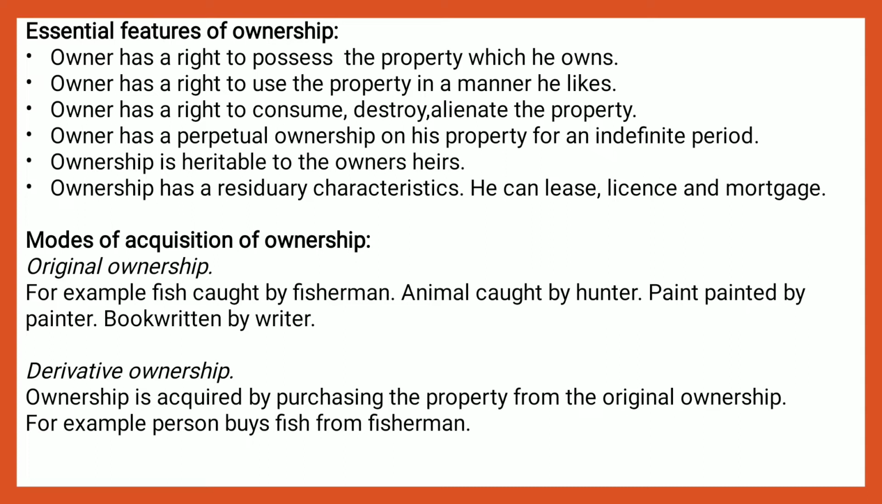Now, essential features of ownership. The first feature is possession. To become an owner, he should possess the thing. The owner has a right to possess the property which he owns. But sometimes possession is not always necessary. For example, A has a car. His car was stolen by X. Now the car is in the possession of X. But A is the real owner of the car.